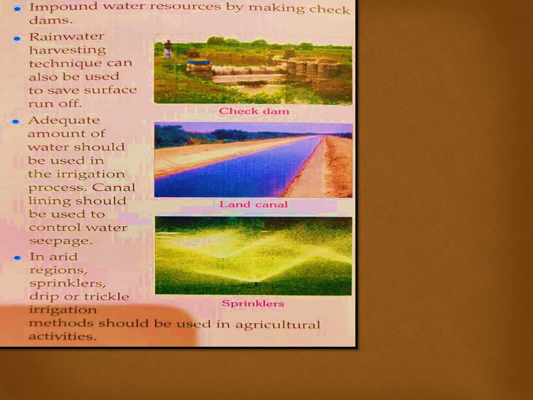Rainwater harvesting techniques can also be used to save the surface runoff. Adequate amounts of water should be used in the irrigation process. Canal lining should be used for controlled water seepage. In arid regions, sprinklers, drip or trickle irrigation methods should be used in agricultural activities.